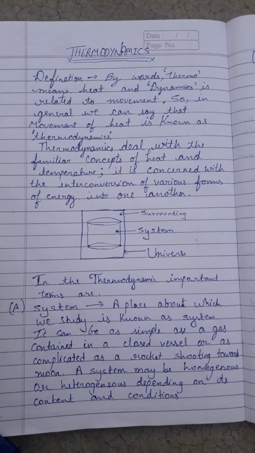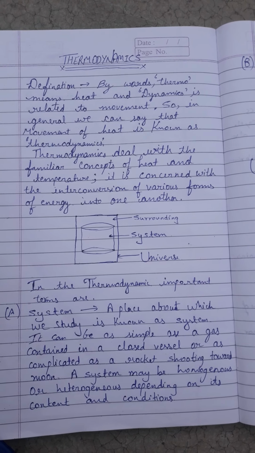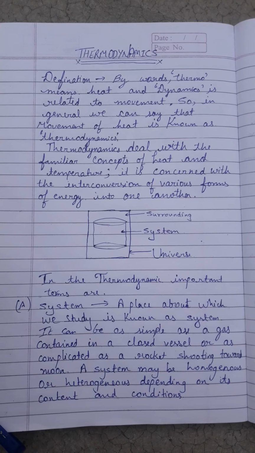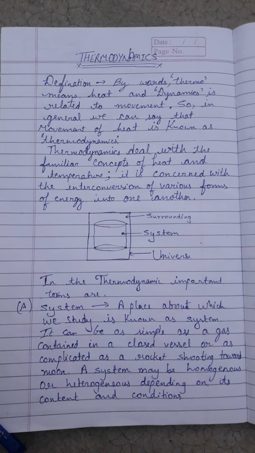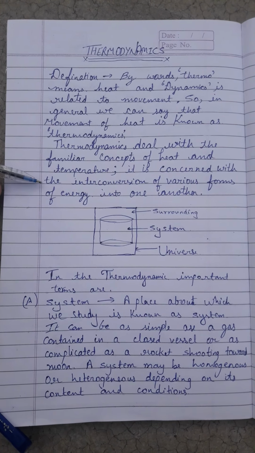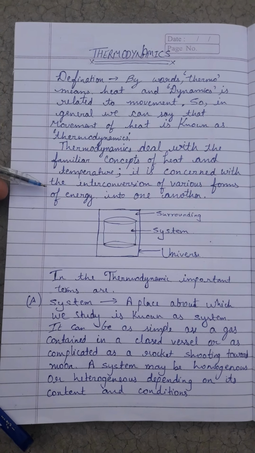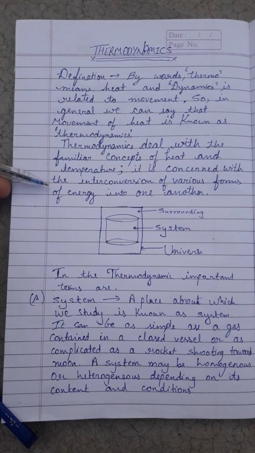A system is homogeneous if physical properties and chemical compositions are identical throughout the system. Such a system is called a single phase system. A heterogeneous system consists of two or more phases separated by mechanical boundaries.